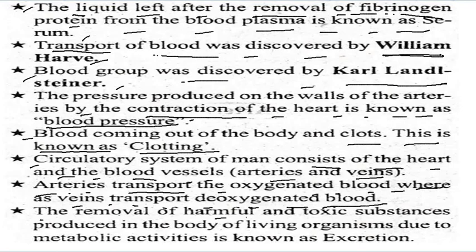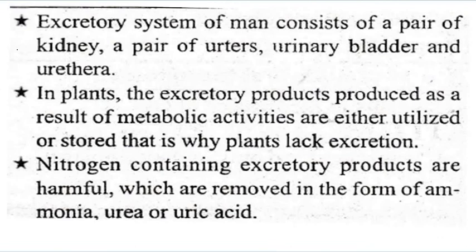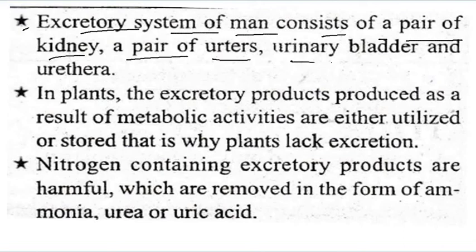The removal of harmful and toxic substances produced in the body of a living organism due to metabolic activity is known as excretion. The excretory system of man consists of a pair of kidneys, a pair of ureters, the urinary bladder, and the urethra.